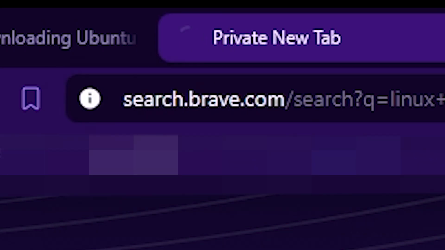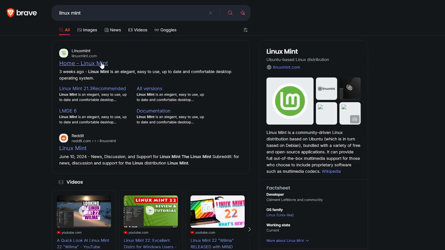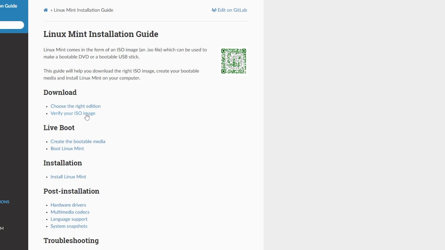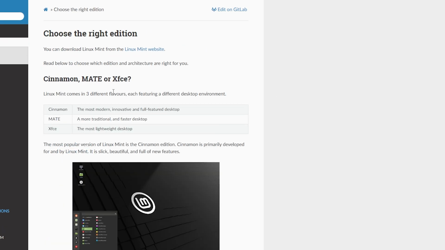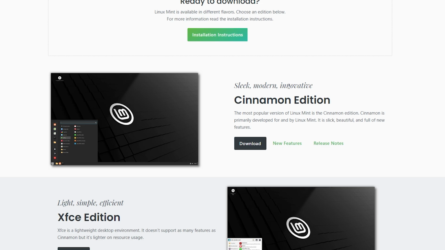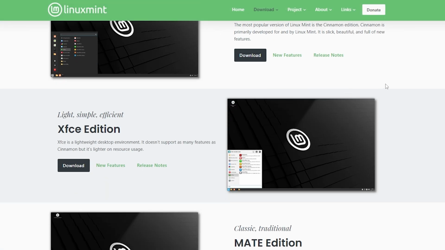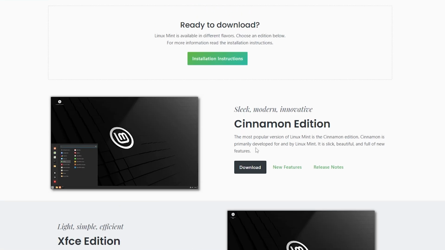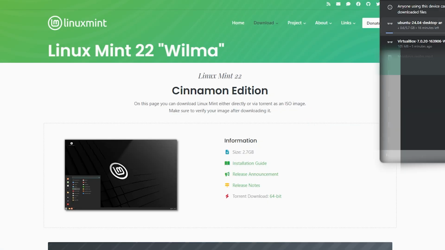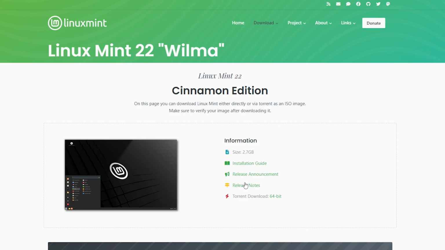I'll look for Linux Mint. I heard this is something people use. So I'm gonna download this. Installation instructions. Verify your ISO. Honestly, choose the right edition. You know what? I'm just gonna click download. Sleek, modern, and innovative: Cinnamon edition. Light, simple, and efficient: classic, traditional. You know what? I like sleek, modern. Oh, 2.7 gigabytes. Yeah, this one is gonna have to be put on pause while we download.